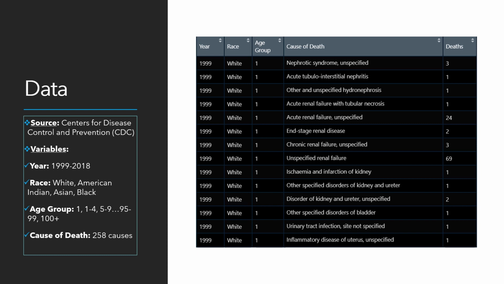The year variable goes from the year 1999 to 2018. The race variable has 4 levels: white, American Indian, Asian, and black. The age group starts from the age of 1 and goes on with an interval of 5 years. Therefore, the first age group is 1 and below 1. The second age group is 1 to 4. The third age group is 5 to 9, and so on. There are 258 causes of death classified under genitourinary diseases such as urinary tract infection, acute renal failure, acute tubulointerstitial nephritis, etc.